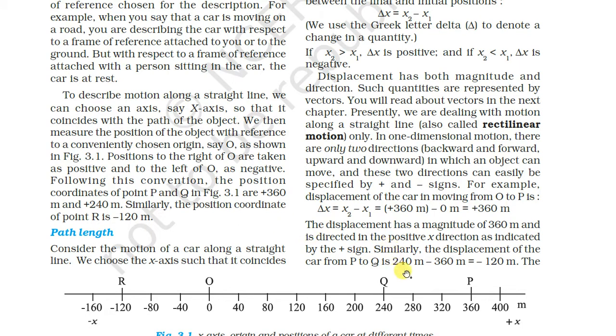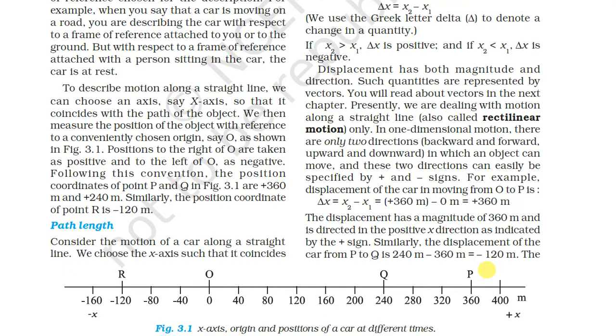Similarly, the displacement of the car from P to Q is 240 meters minus 360 meters, so we will get minus 120 meters.